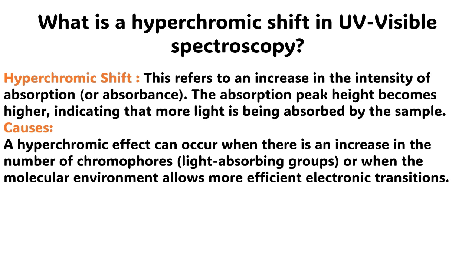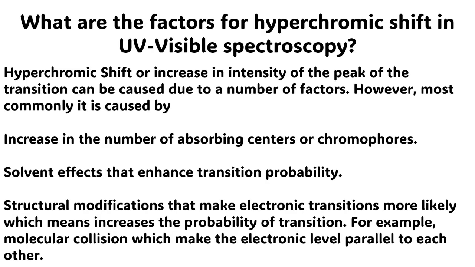The common causes include a hyperchromic effect can occur when there is an increase in the number of chromophores, light-absorbing groups, or when the molecular environment allows more efficient electronic transitions. The next question is, what are the factors for hyperchromic shift in ultraviolet and visible spectroscopy? The answer to this question is very simple.